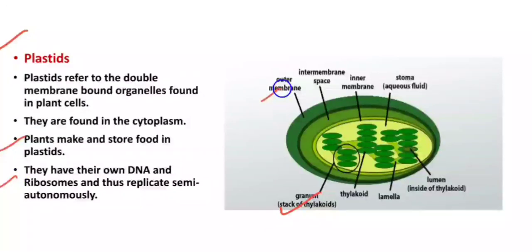Here you can see the outer membrane of the chloroplast. The plastid shown to you is the chloroplast, the plastid found in the plant cell. This is the outer membrane, this one is the inner membrane, and the space between them is the intermembrane space. The fluid filled inside the chloroplast is known as stroma. Then there are sac-like structures stacked over each other, known as thylakoids or granum thylakoids. These are linked to each other by a lamella known as stromal lamella. Inside the thylakoid, the space is known as the lumen of the thylakoid.